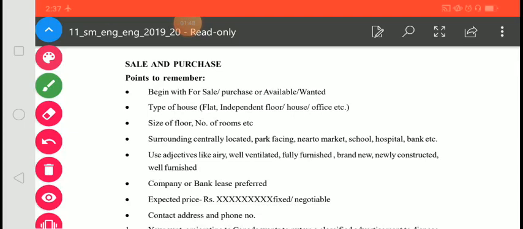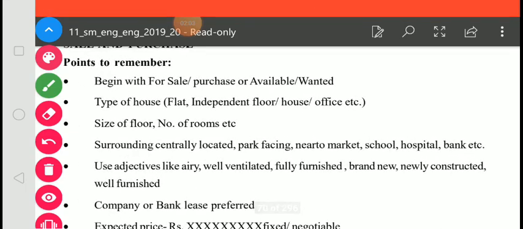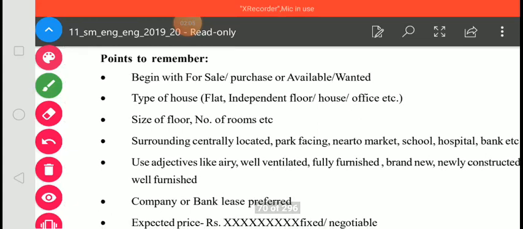Advertisement for sales and purchase. We should remember these few points. Go through the points, which are very important. First one is to begin with For Sale, For Purchase, Available or Wanted.